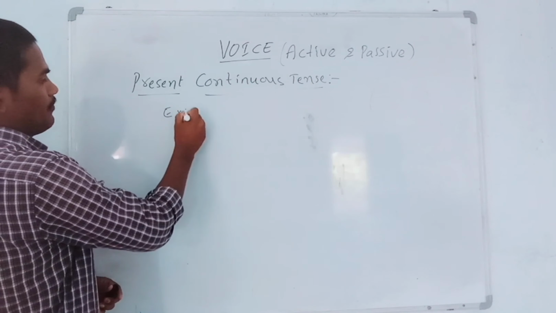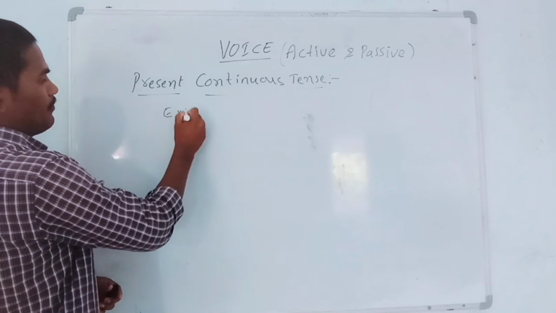So simple, that work will have. So after will have, what should we write? Been. That work will have been finished by me. So it is passive sentence. Okay.